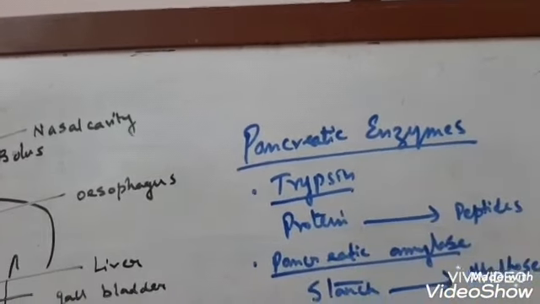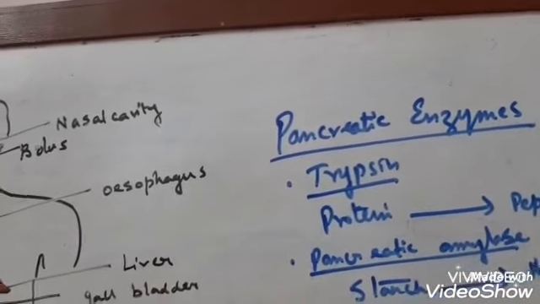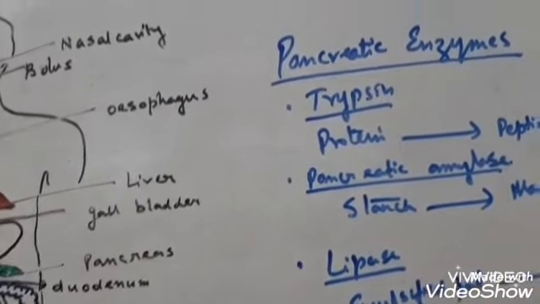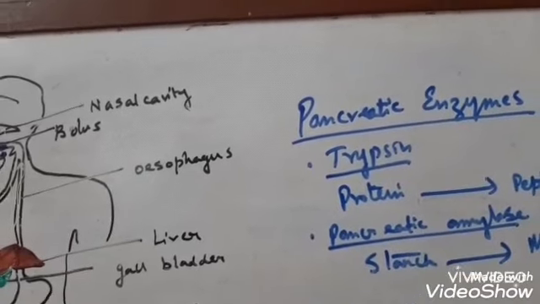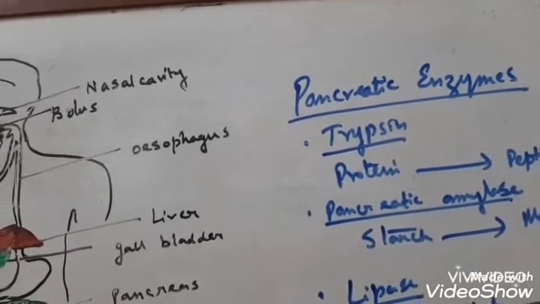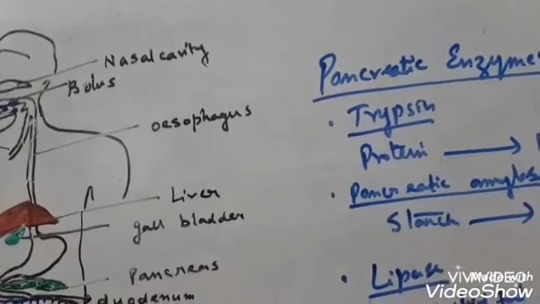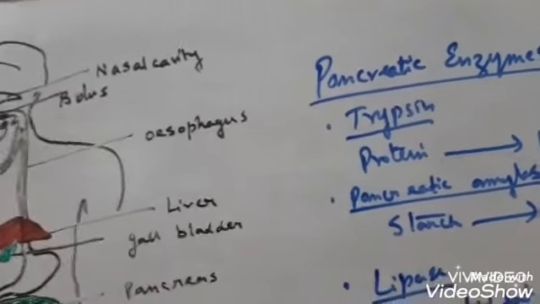Exocrine pancreas releases enzymes. The enzymes released by the pancreas are trypsin, pancreatic amylase and lipase. These three enzymes are drained from the pancreas to the duodenum by the pancreatic duct. The hepatopancreatic duct is present that helps the drainage of these enzymes.